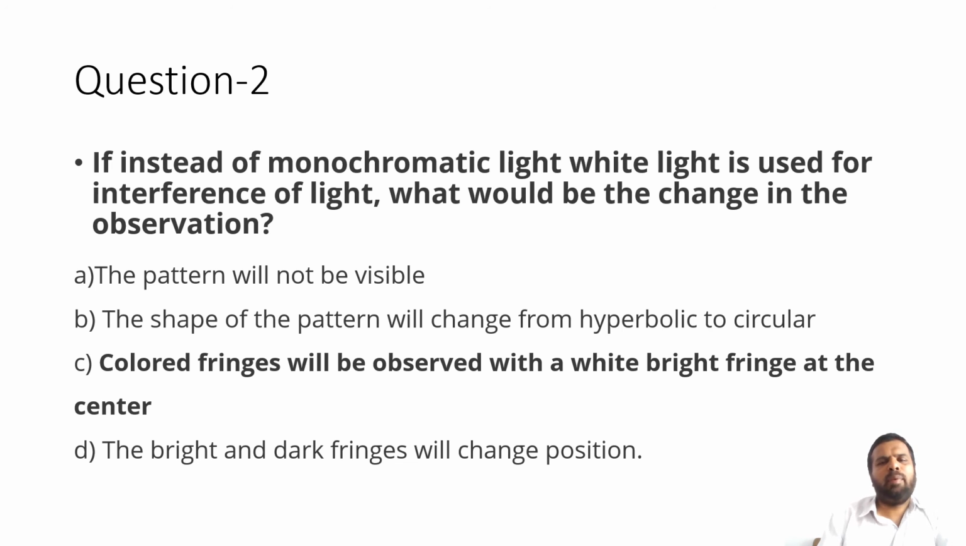Question number 2. If instead of monochromatic light, white light is used for interference of light, what would be the change in the observation? Option A, the pattern will not be visible. Option B, the shape of the pattern will change from hyperbolic to circular. Option C, colored fringes will be observed with a white bright fringe at the center. Option D, the bright and dark fringes will change position. The correct answer is option C, colored fringes will be observed with a white bright fringe at the center.